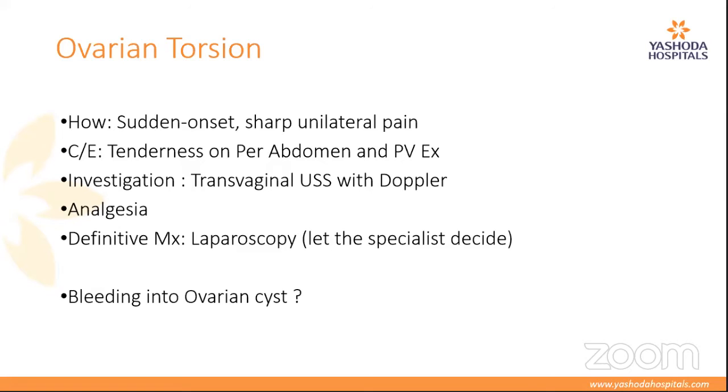The best way of diagnosing an ovarian torsion is how you diagnose any vascular abnormality. When there's a vascular abnormality, the pain will be disproportionate to the other symptoms. She'll be in severe pain which will not respond to a lot of analgesics. So then you should always think, is there some vascularity involved?